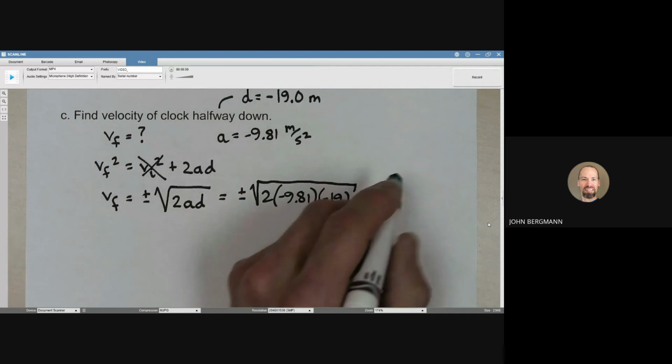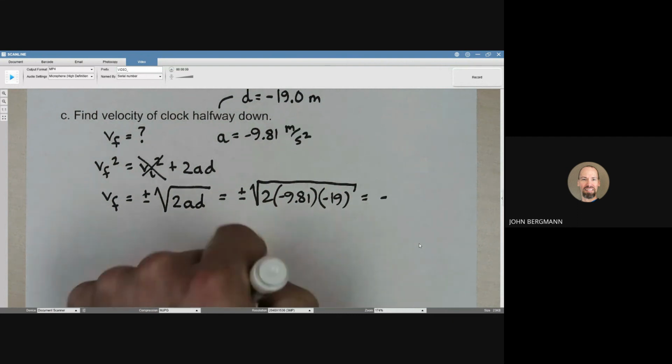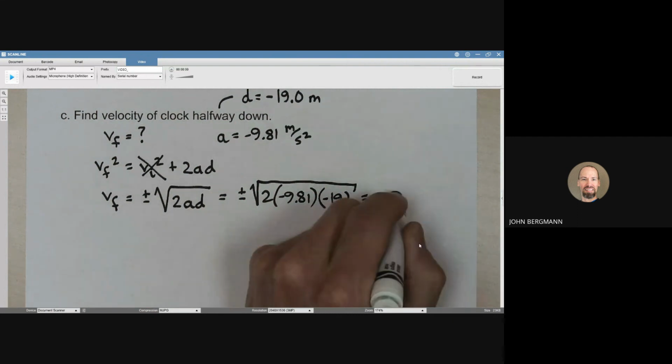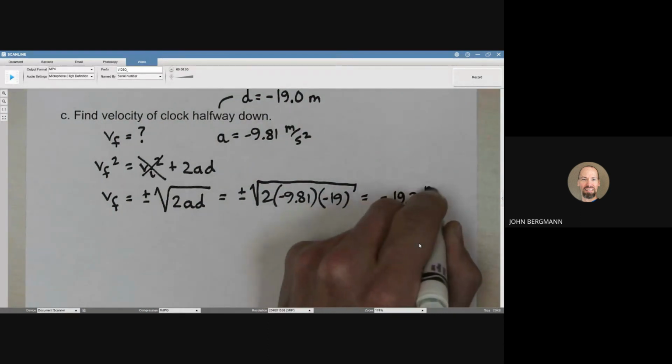Halfway down, we're going to choose the negative form again, because halfway down, the clock will be moving in the negative direction, which we defined from the beginning. I got 19.3 meters per second.